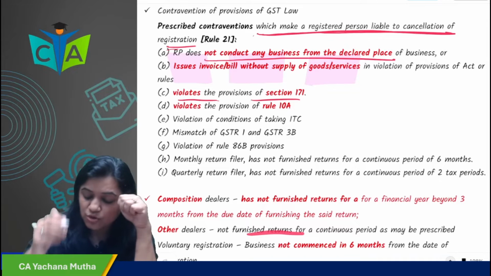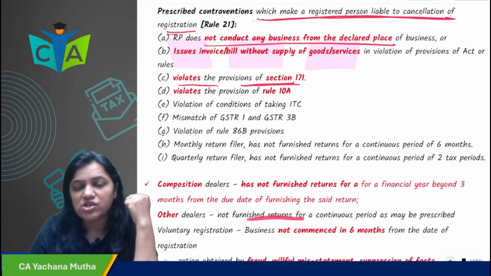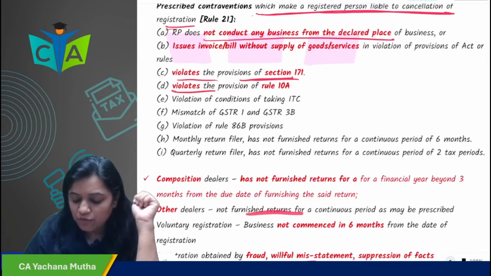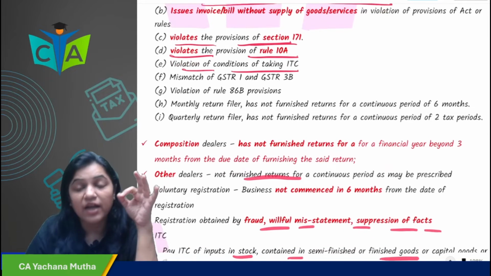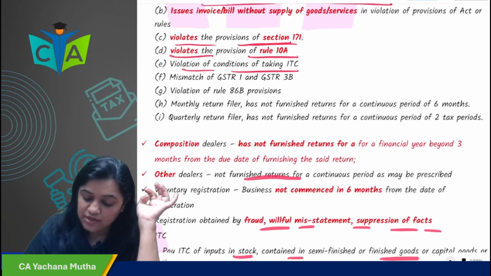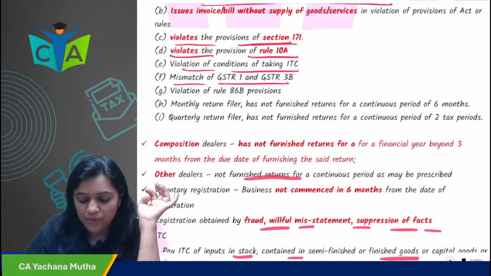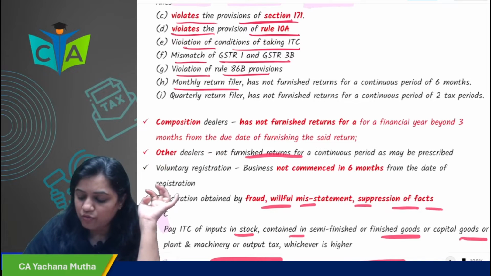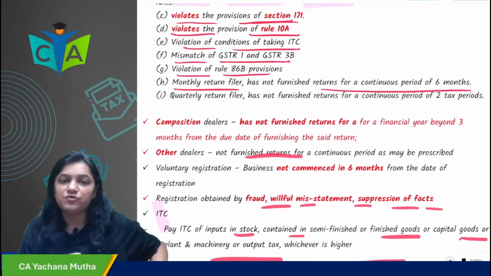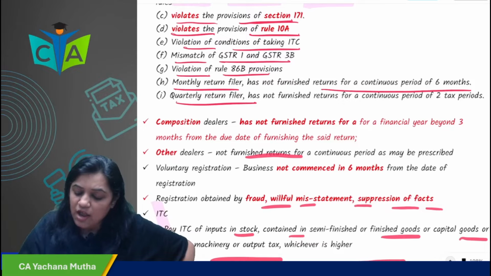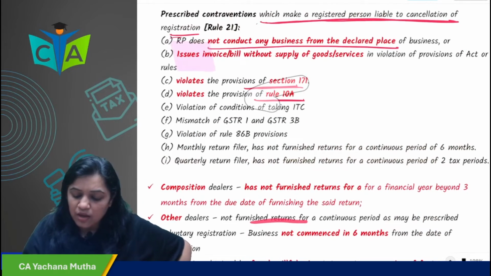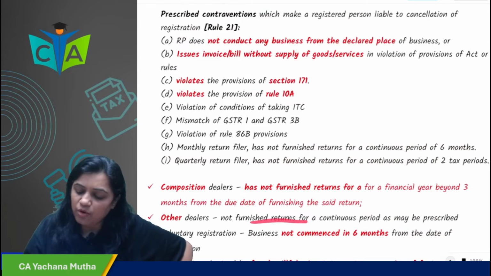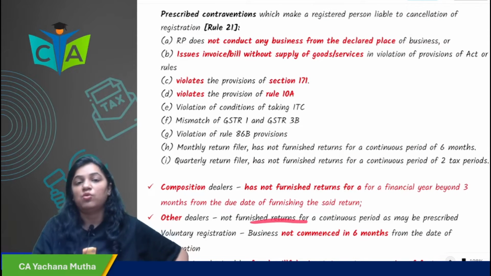So, you have violated the provision of section 171. Then you have violated 10A. Violation of the conditions for taking ITC. There is a mismatch of GSTR-1 and 3B. There is violation of 86B. You are a monthly return filer and have not furnished returns for a continuous period of 6 months. You are a quarterly return filer and you have not furnished a return for 2 tax periods. In all these cases, these are the prescribed contraventions.